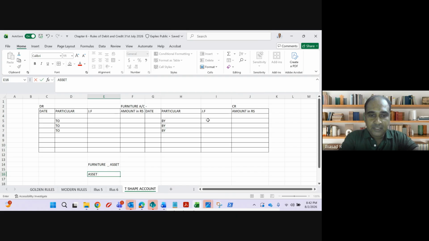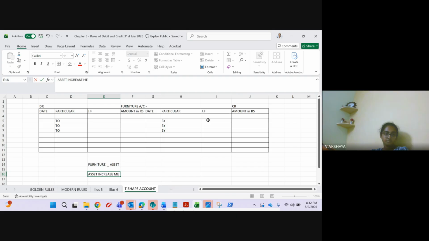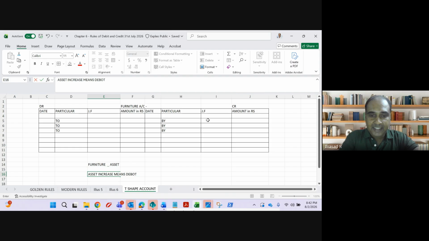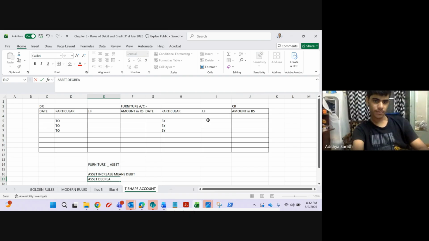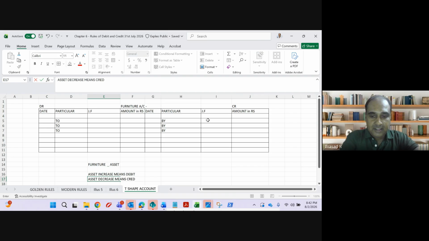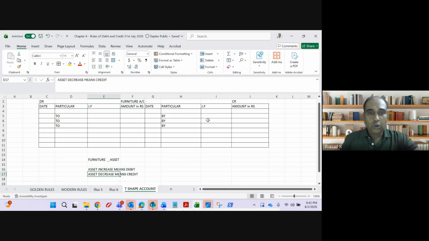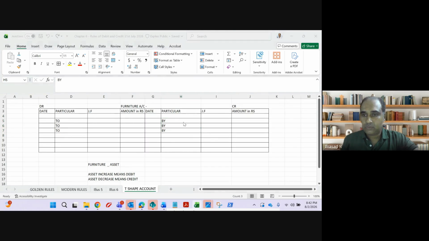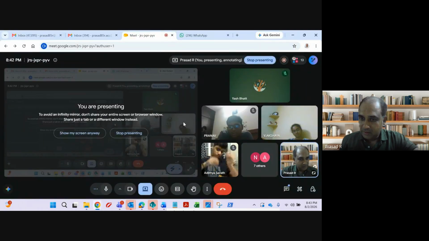Asset increase means debit. Asset decrease means credit. So whenever a transaction is increasing an asset, we will debit furniture account. Whenever a transaction is decreasing furniture, we will credit furniture account. Clear? Let us see how.